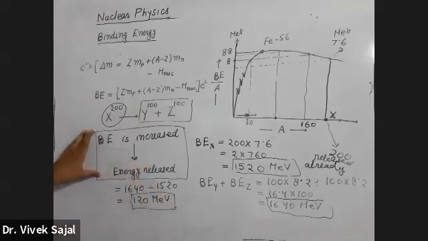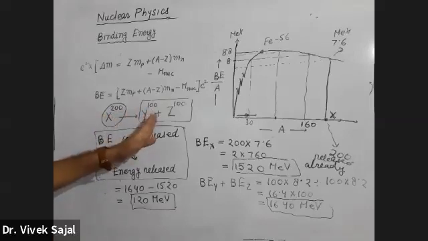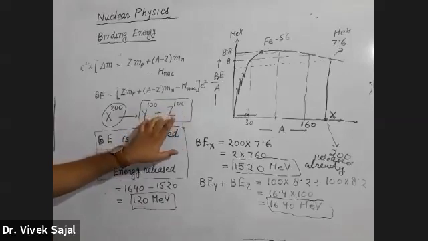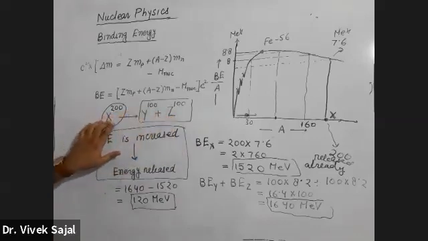But what is more important in this discussion, that whenever in a reaction, binding energy is increased. Binding energy increase means binding energy of the daughter nuclei is higher as compared to the binding energy of the parent nuclei.